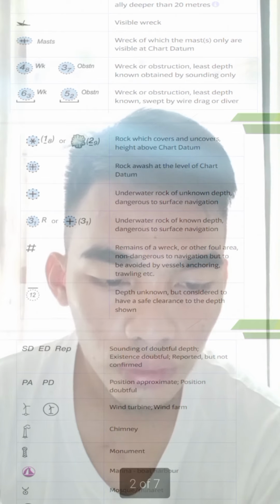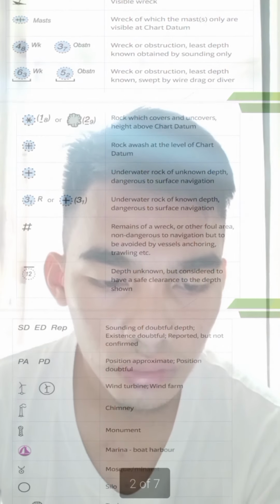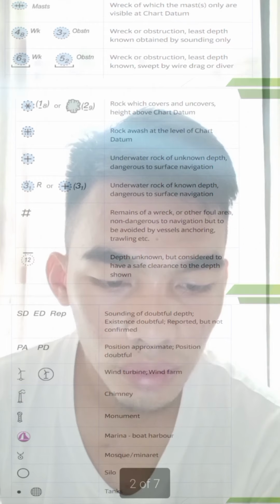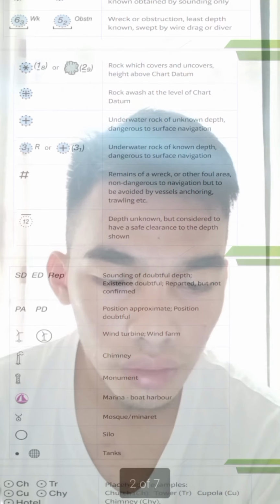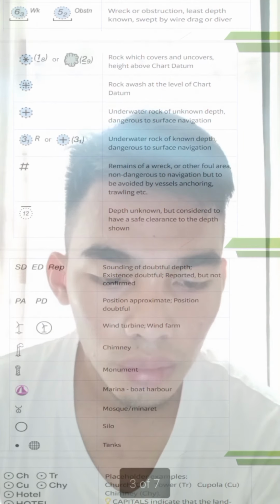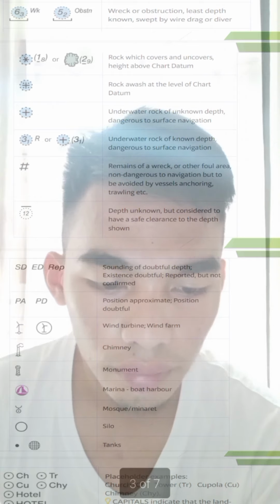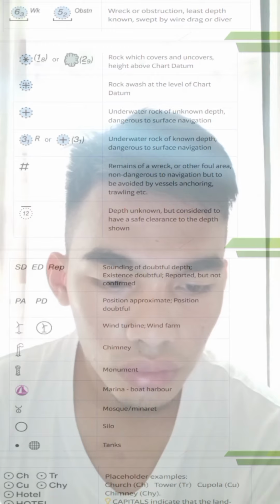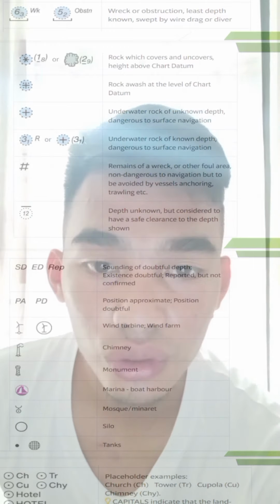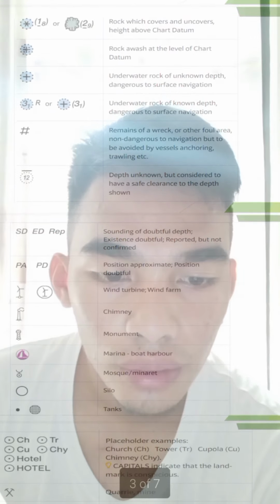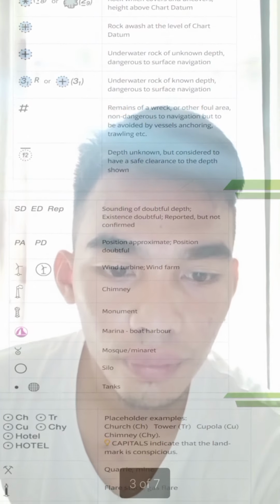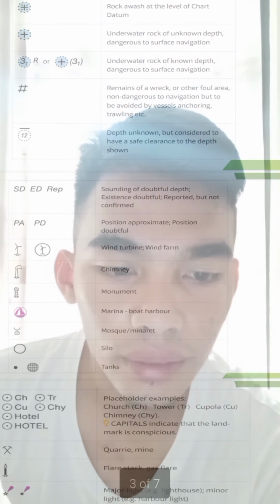Underwater rock of known depth, dangerous to surface navigation. Underwater rock, depth unknown, dangerous to surface navigation. Remains of a wreck or other foul area, non-dangerous to navigation but to be avoided by vessels anchoring, trawling, etc. Depth unknown but considered to have safe clearance to the depth shown. Sounding of doubtful depth, existence doubtful, reported but not confirmed. Position approximate, position doubtful.